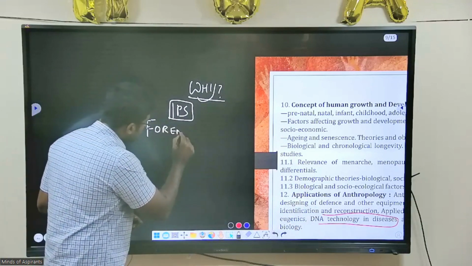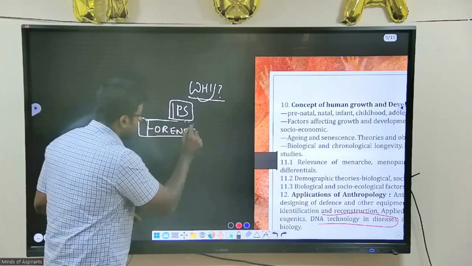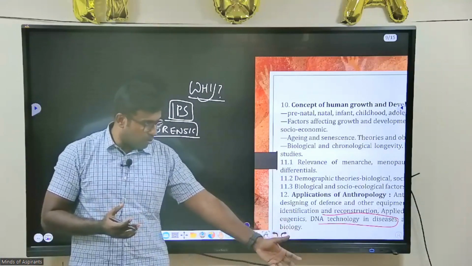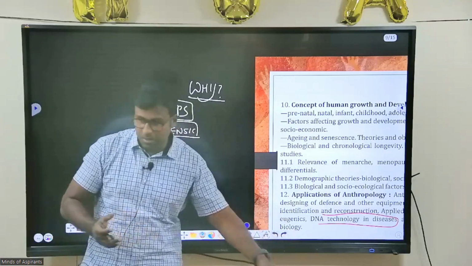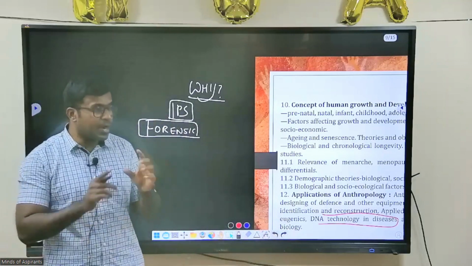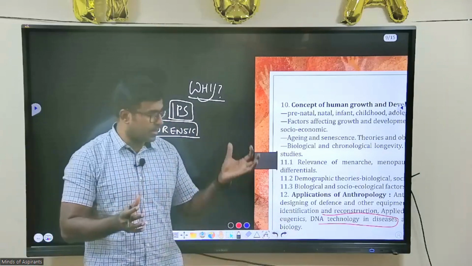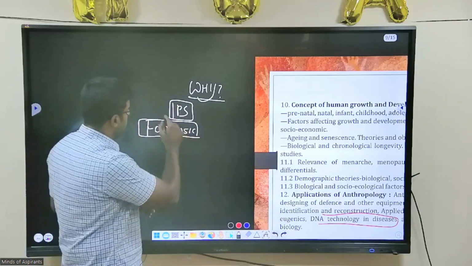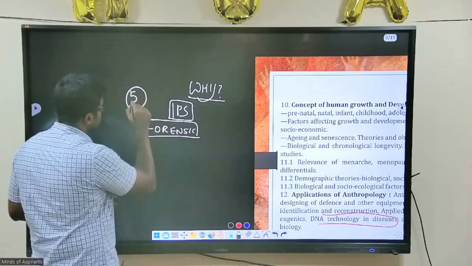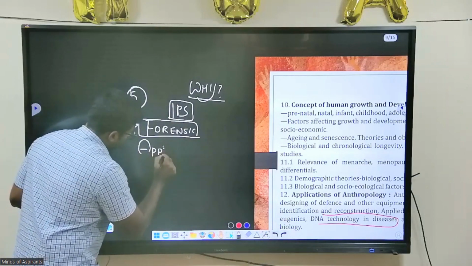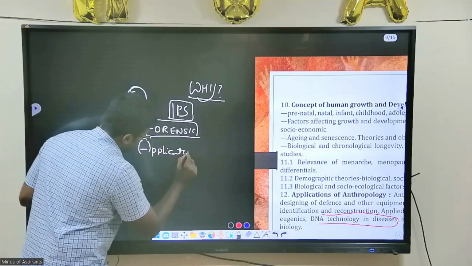What goes into it will be interesting. How do you solve this crime? Somebody has committed a crime, but how do you match that blood with that crime scene and find that person? This is a puzzle that we will solve in this fourth or fifth section. So this is about the applications of anthropology. This is the section of application.